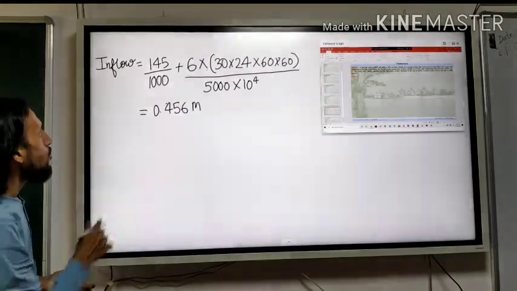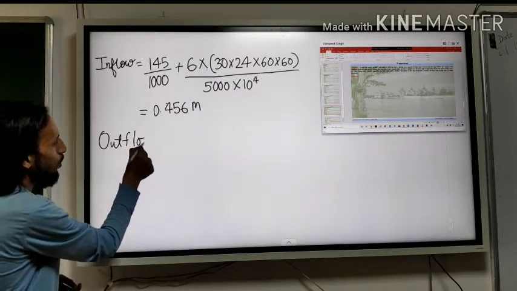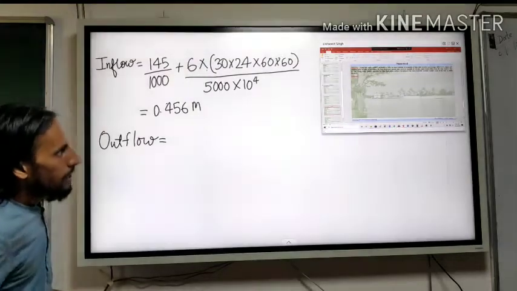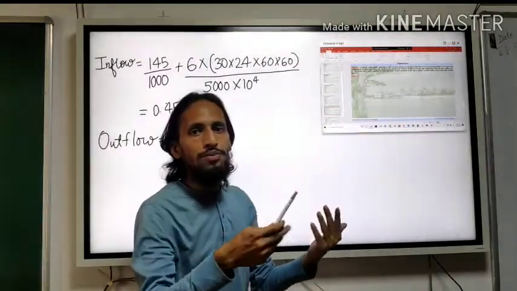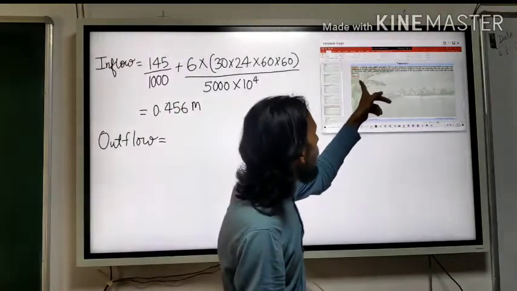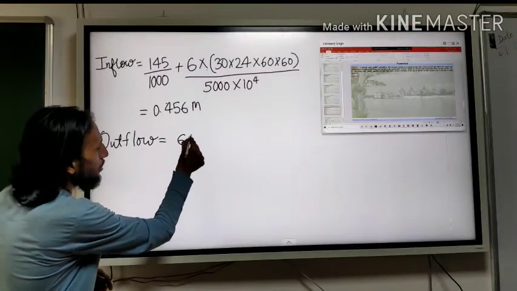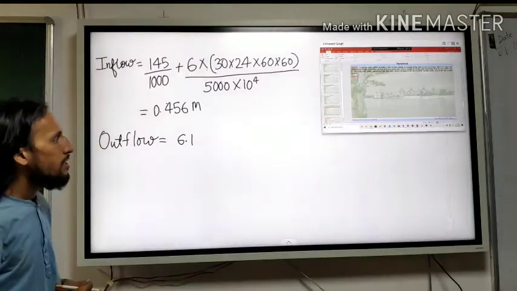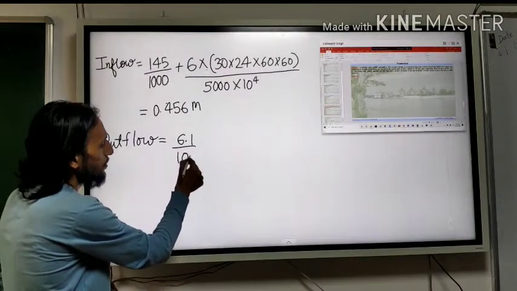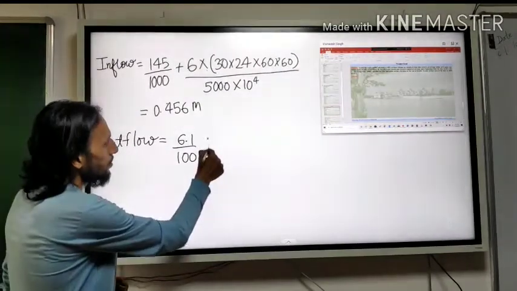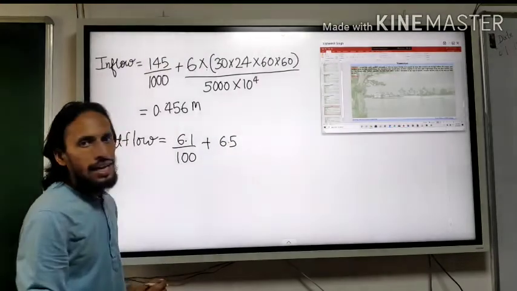Now next, go to how much water leaves the lake. What is the outflow? First, evaporation goes out from the lake. What is the value? 6.1 centimeter. Turn it into meter. Then next is 6.5 cubic meter per second.